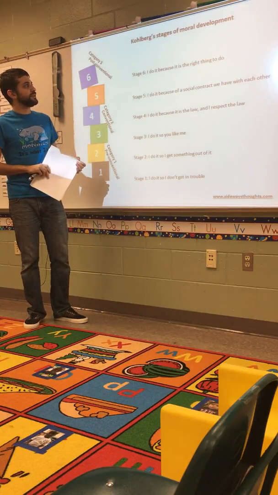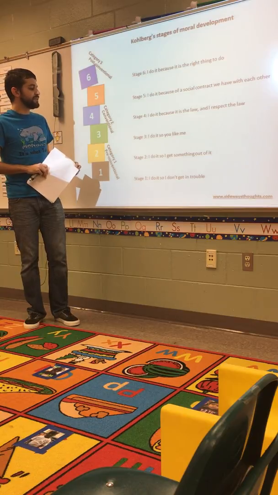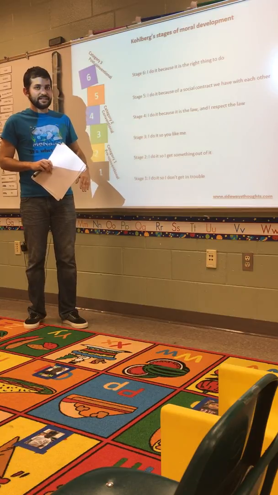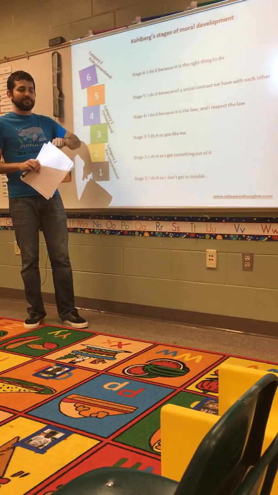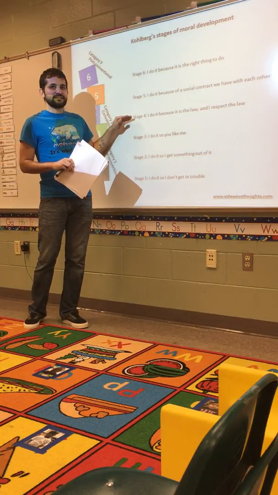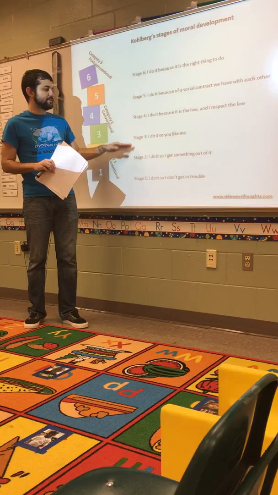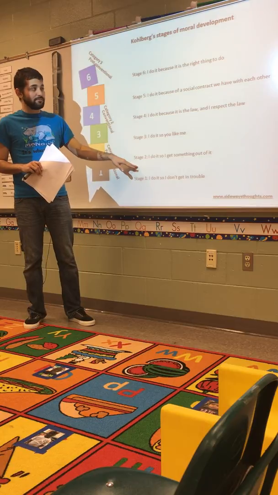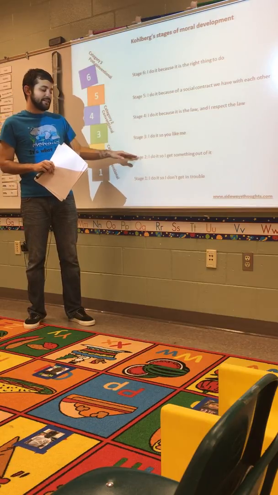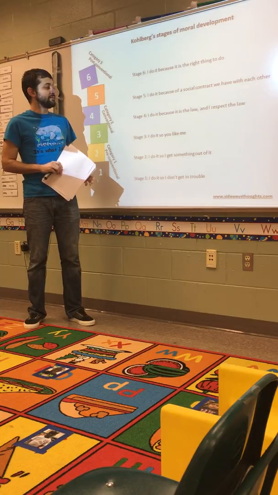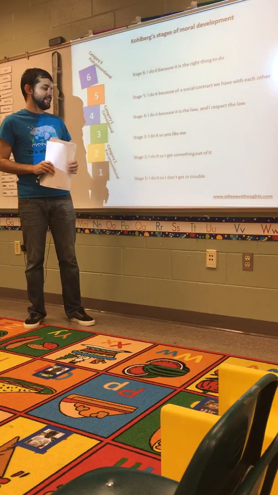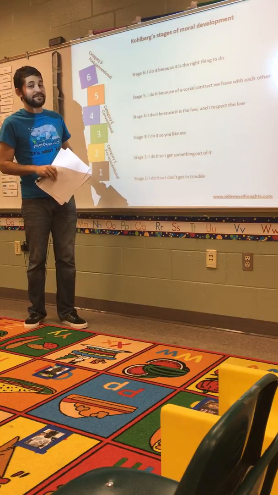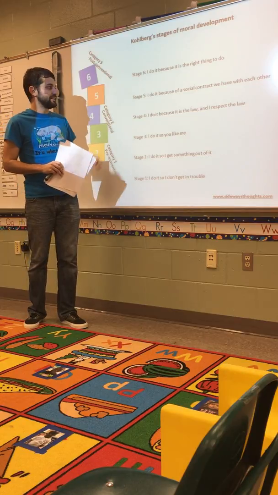One other thing I want to mention about Kohlberg's stages is that he believed that people passed through all the stages without skipping any. For example, if someone got to stage 4, they would be able to understand the reasoning for people in stages 1, 2, and 3. On the other side of that, if someone was in stage 2 of moral development, they would understand stage 1 reasoning, but they would not be able to reason anything above that, stages 3 through 6. And finally, someone in the post-conventional level would be able to understand anybody's reasoning in all of the stages.